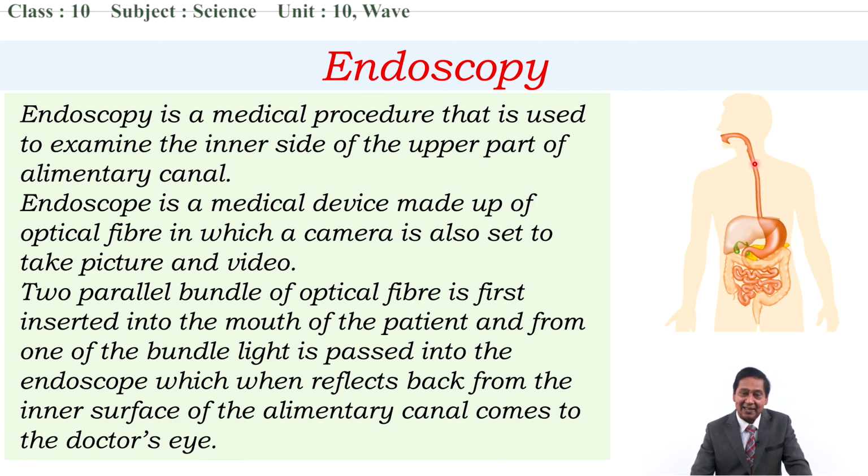We cannot see the inner part of the alimentary canal because it is very dark, but we insert the endoscope through the mouth, and light is sent into the body through one bundle. It is reflected back by the inner surface, and the doctor can see from outside. This procedure is called endoscopy, and total internal reflection takes place in the endoscope, which uses optical fiber.